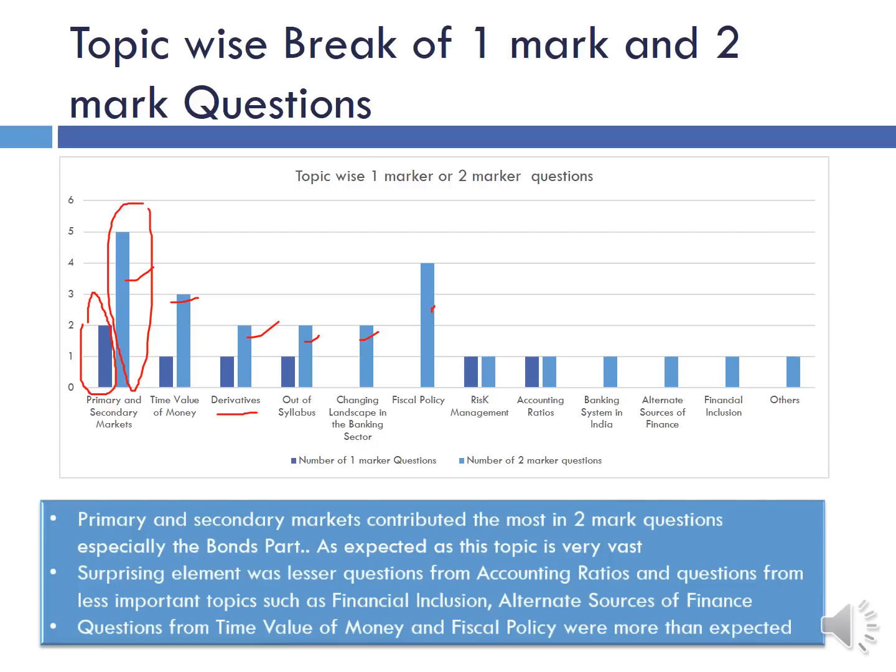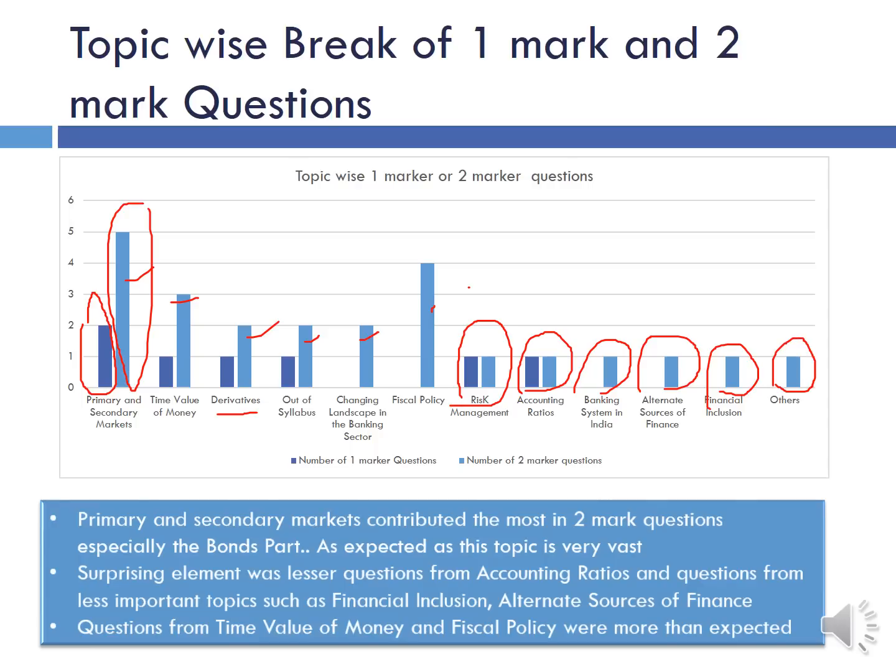Changing landscape in the banking sector, there was 2 2-markers. Fiscal policy, there were 4 2-markers. Risk management, 1 each on 1 marker and 2 marker. Accounting ratios, 1 each on 1 marker and 2 marker. Banking system in India, 1 2 marker. Alternate sources of finance, 1 question, that is 2 marker. Financial inclusion, 1 question, 2 marker, and others 1 question and 2 markers.